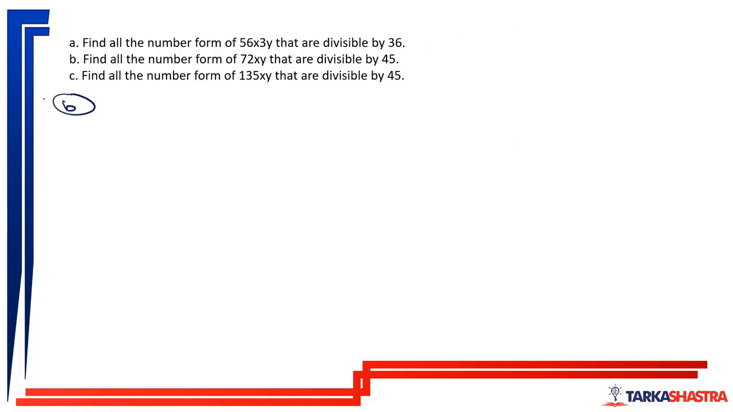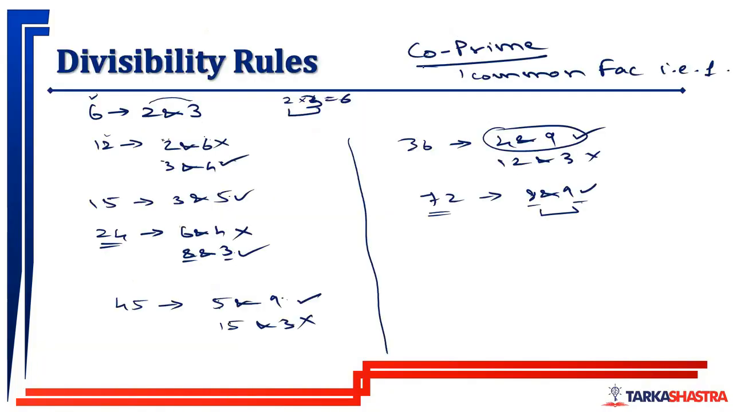B part. Find all the number forms of 72xy that are divisible by 45. For the number to be divisible by 45, it should be divisible by 5 and 9.